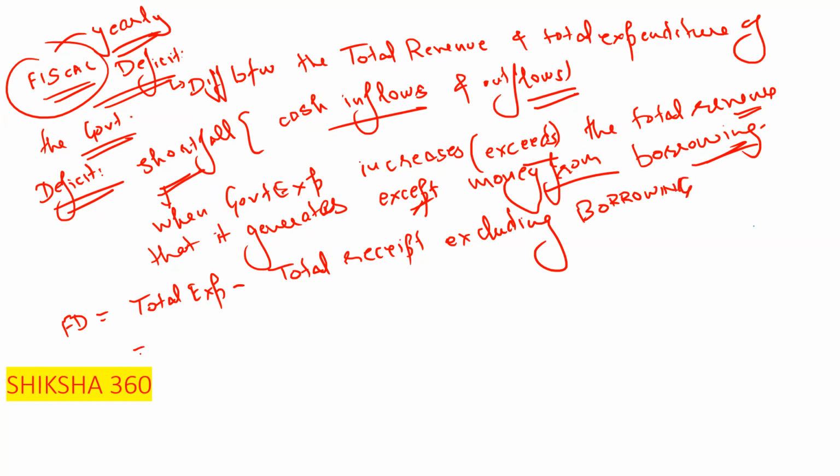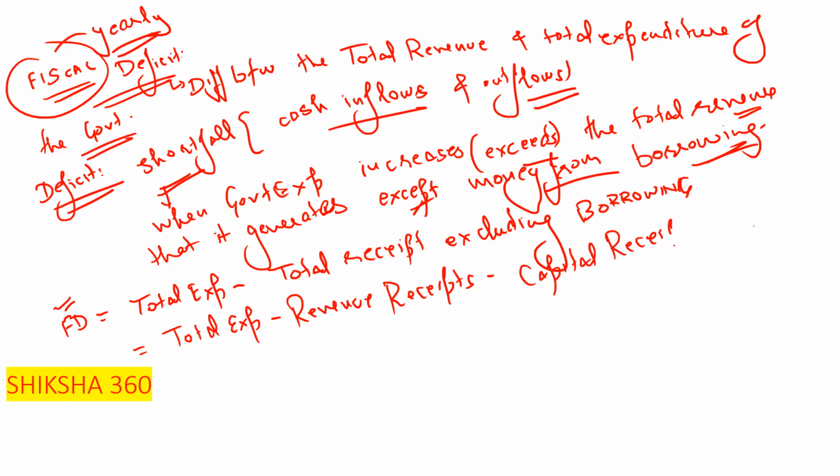Second way: fiscal deficit, FD, equals total expenditure minus revenue receipt minus capital receipt, excluding borrowings. So this is the fiscal deficit.